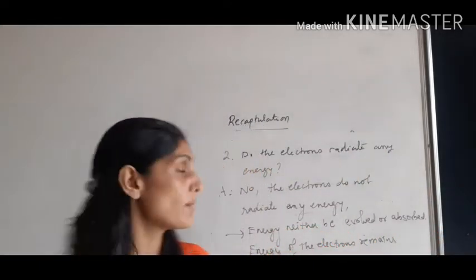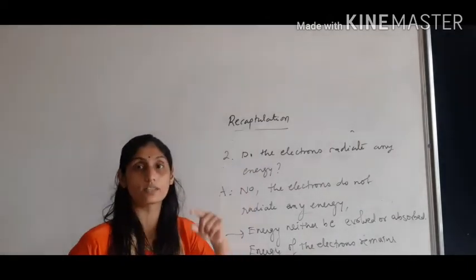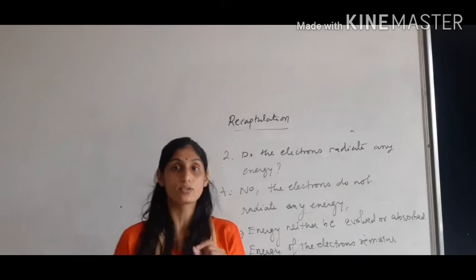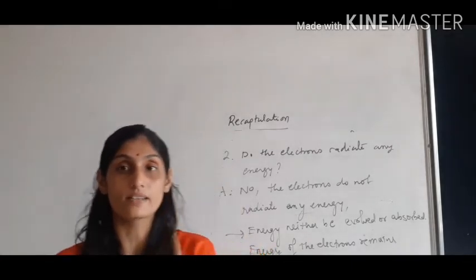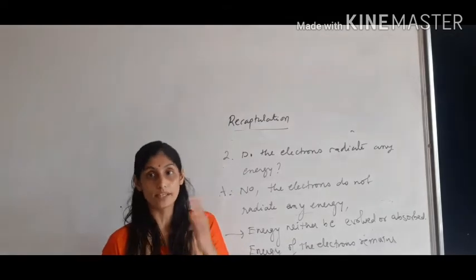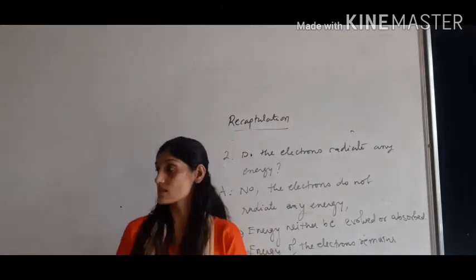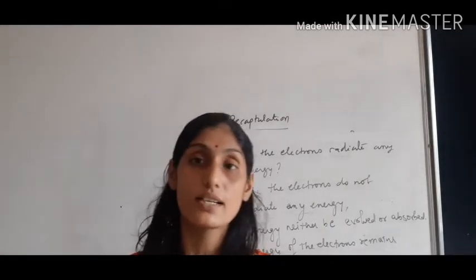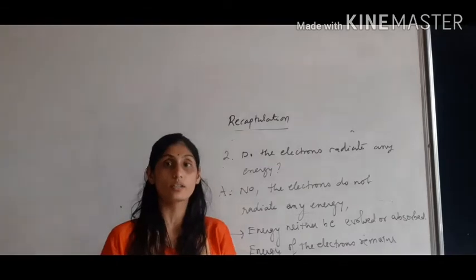So when we are asked whether the electrons radiate any energy while they revolve around the nucleus, we write the answer no, they do not radiate any kind of energy. That means energy is neither evolved nor absorbed during the revolution of the electrons around the nucleus. It remains constant. So that is the second question.